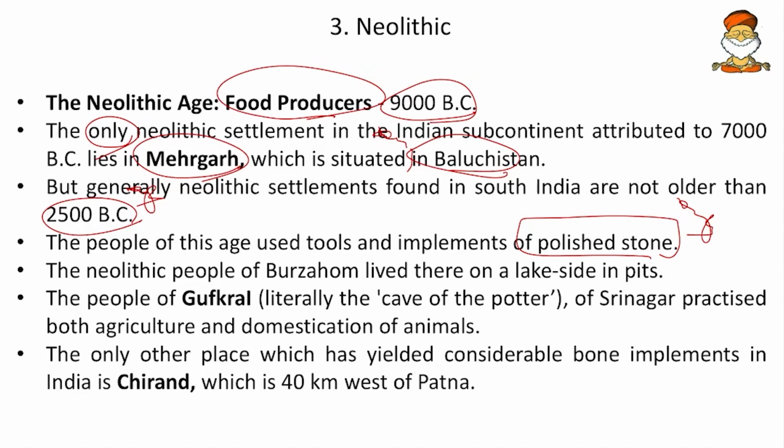And then the Neolithic people of Burzahom lived on a lakeside in pits. So pit dwelling was prominent in Burzahom during the Neolithic age. Then the people of Gufkral, literally the cave of the potter, the name of Gufkral of Srinagar, practiced both agriculture and domestication of animals. So Burzahom and Gufkral. And the only other place which has yielded considerable bone implements in India is Chirand. Remember Chirand, it is 40 km west of Patna. So these are some of the facts.